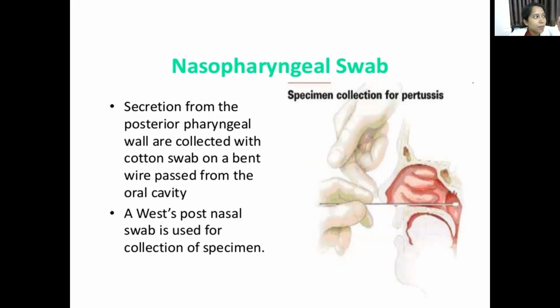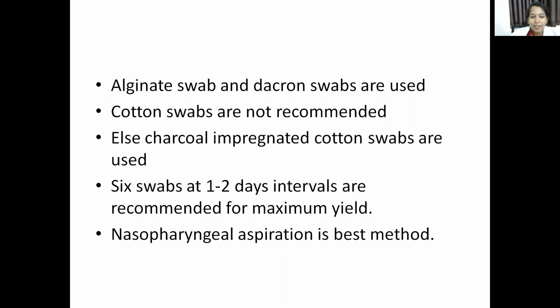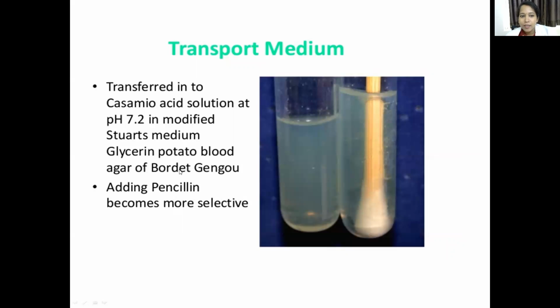nasopharyngeal swab is the best method here. Then the transport medium is Casamino acid medium. It is a modified Stewart's medium. If you need to transport from the patient to the lab, we have to transport in this modified Stewart's medium. You can add penicillin and it will become more selective.